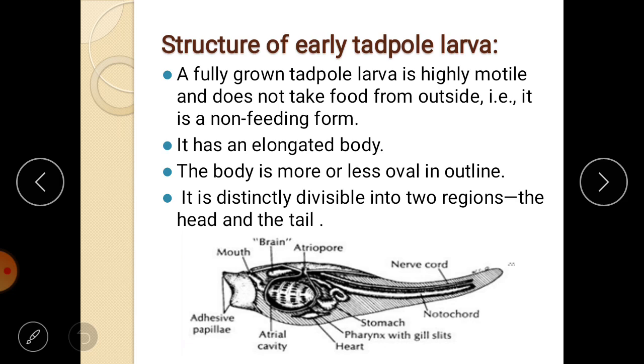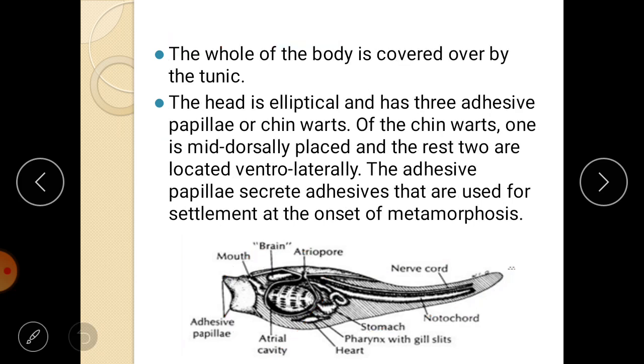The body is more or less oval in outline, as you can see here. This is actually a lateral view. If you see from the anterior part, the body is almost oval in shape. Overall, the larva or tadpole of Ascidia is divided into mainly two parts: one is the head portion and the other is the tail portion. As you can clearly see here, this is the head portion, and this whole part we consider the tail portion. Majorly they have a head and a tail part.